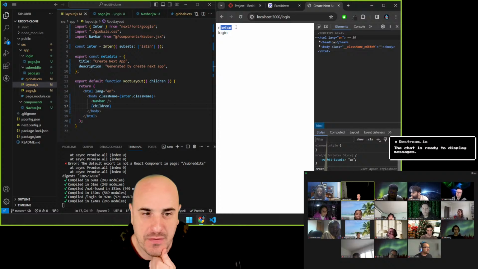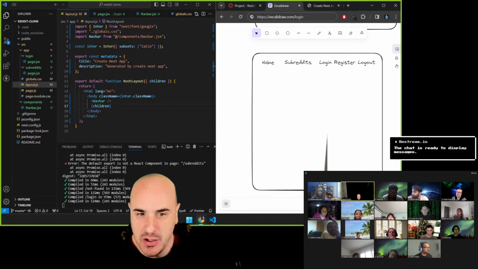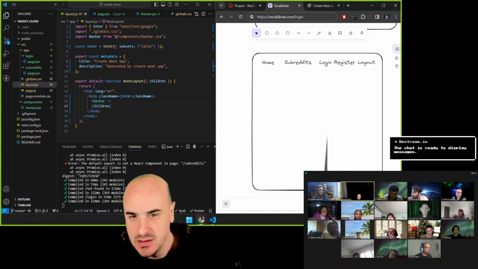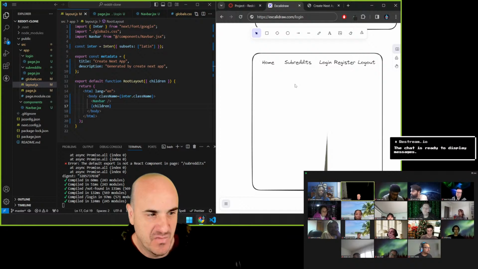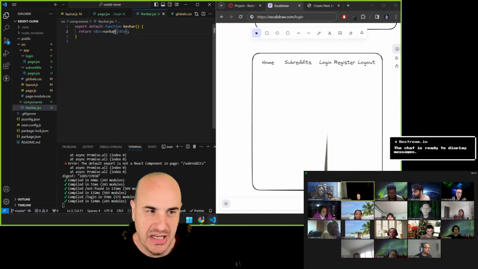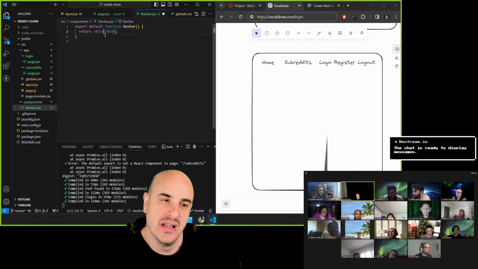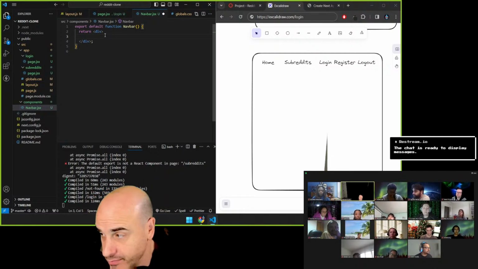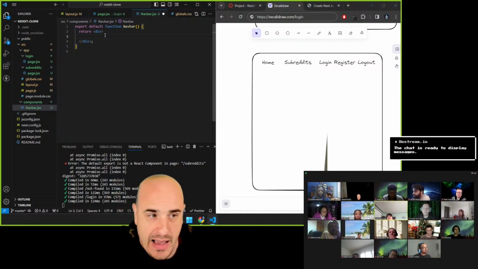Okay, but now for the navbar, I want actual links. So when I click home, I want to go to /. When I click subreddits, /subreddits, login, /login, and likewise, right? For all of them. So going to my navbar, how can I make links that when you click on them will change the path? Get the link. Yeah.